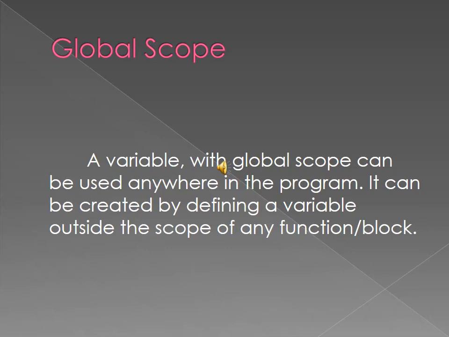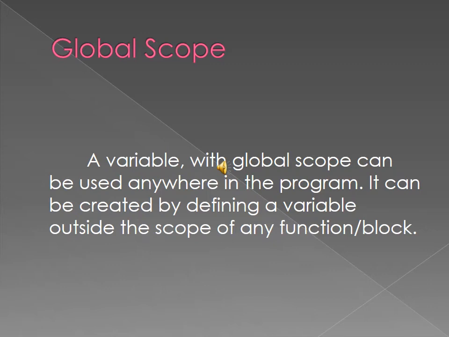A local variable is declared in a particular block, and you can use it only inside that block. Global means it can be used everywhere inside the program. It can be created by defining the variable outside the scope of functions or blocks.